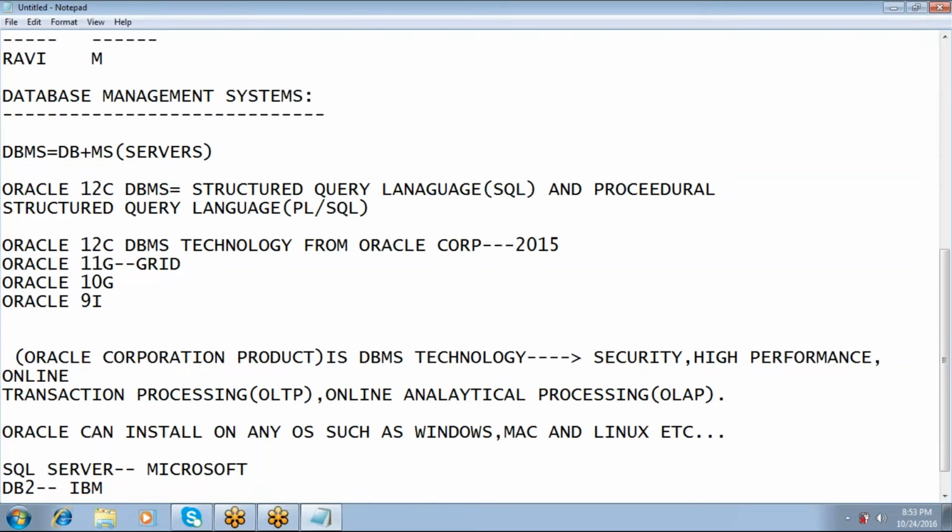This is one beauty of Oracle. Are you clear? So it is platform independent. Oracle does not depend on any kind of operating system. It is supported by multiple operating systems. So this is one advantage of Oracle.